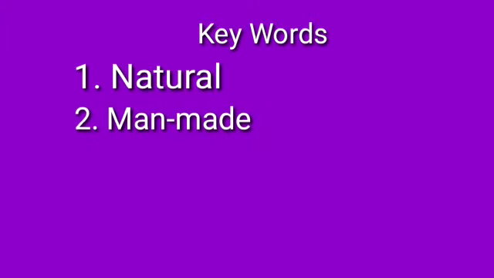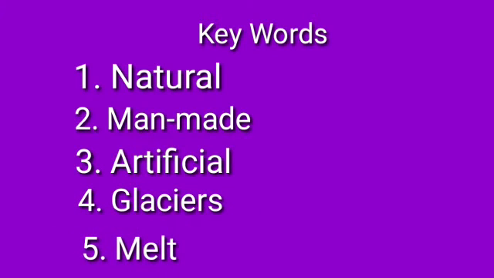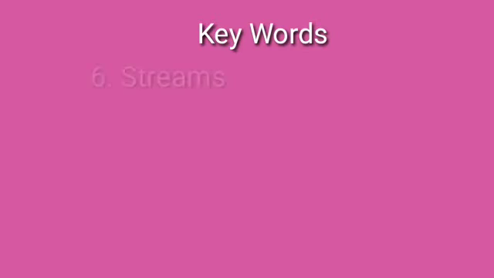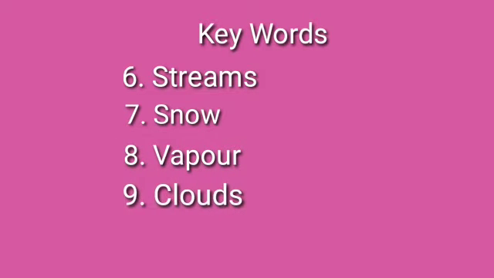Some important keywords related to this lesson are natural, man-made, artificial, glaciers, melt, streams, snow, vapor, clouds, and floods.